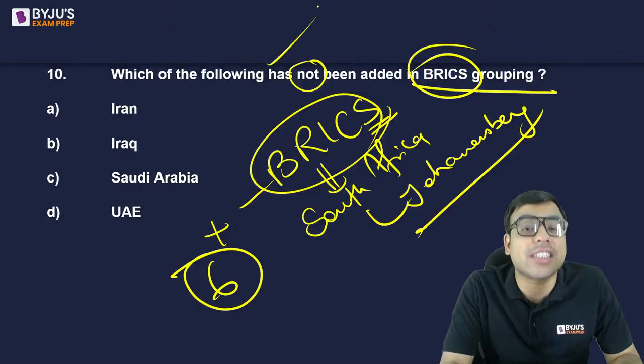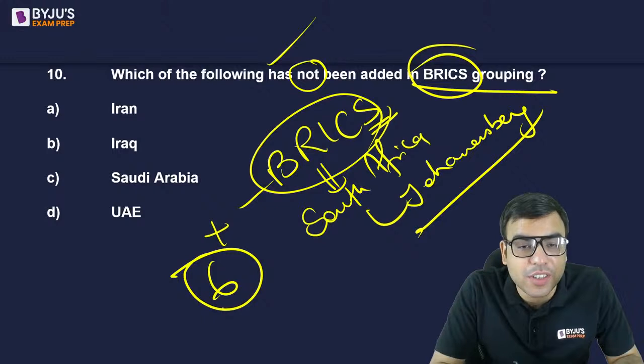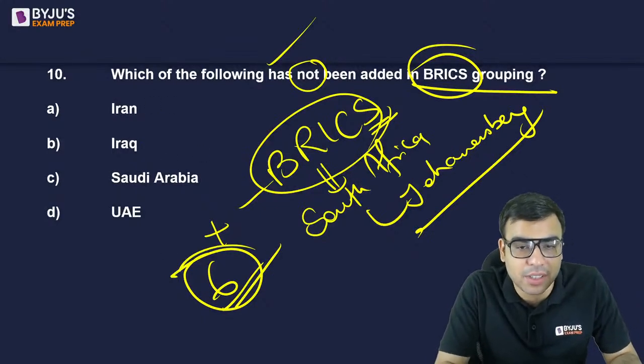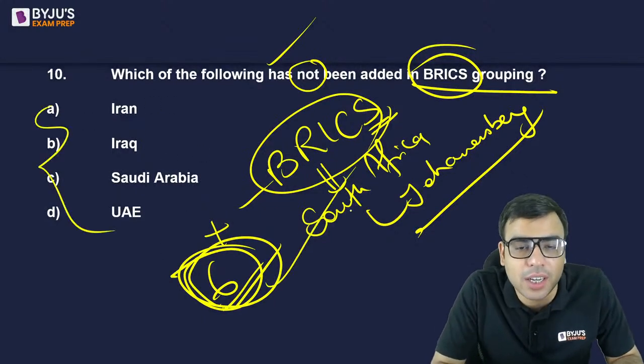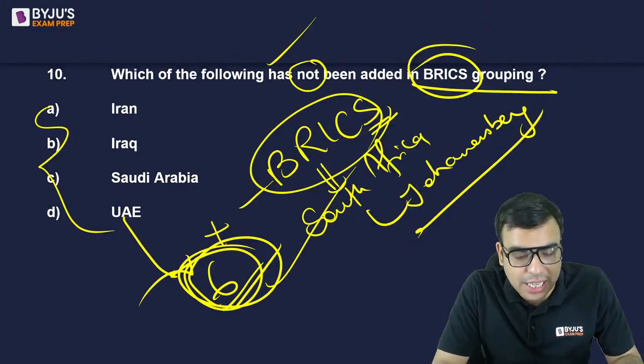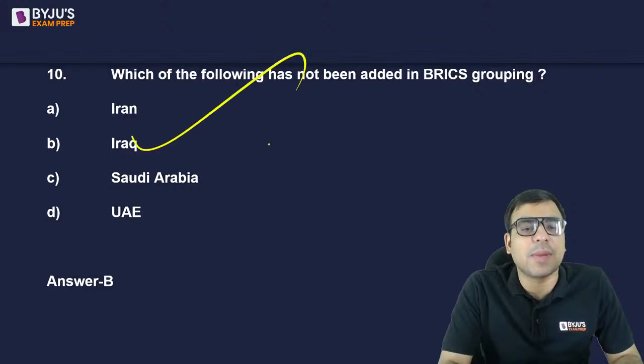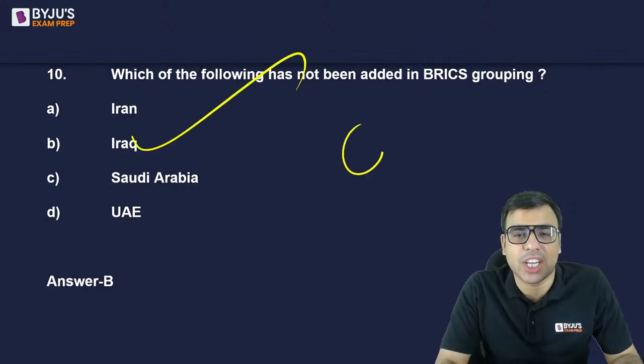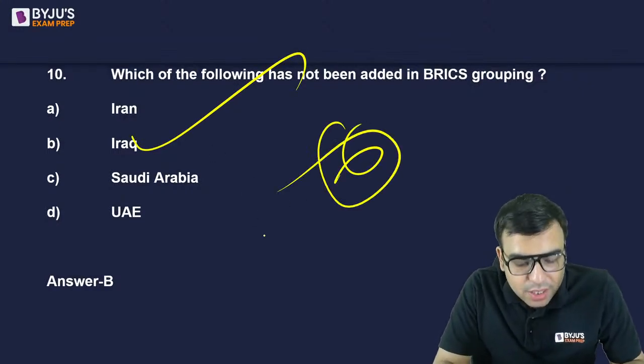Now which of the following has not been added? So which of them are not among these 6? I mean, which of these 4 are not the ones that have been added recently? So what's the right answer? The right answer is B. Iraq has not been added. Okay, Iraq is not among the 6. So B is the right answer.